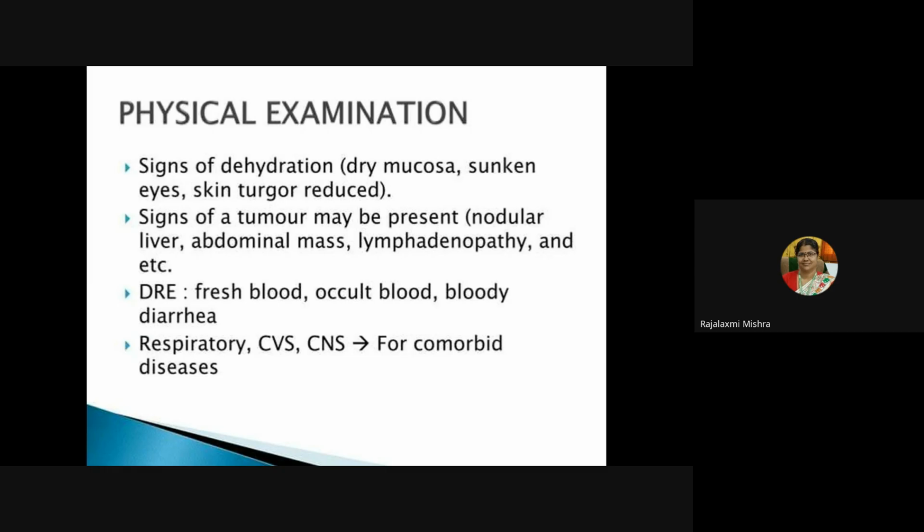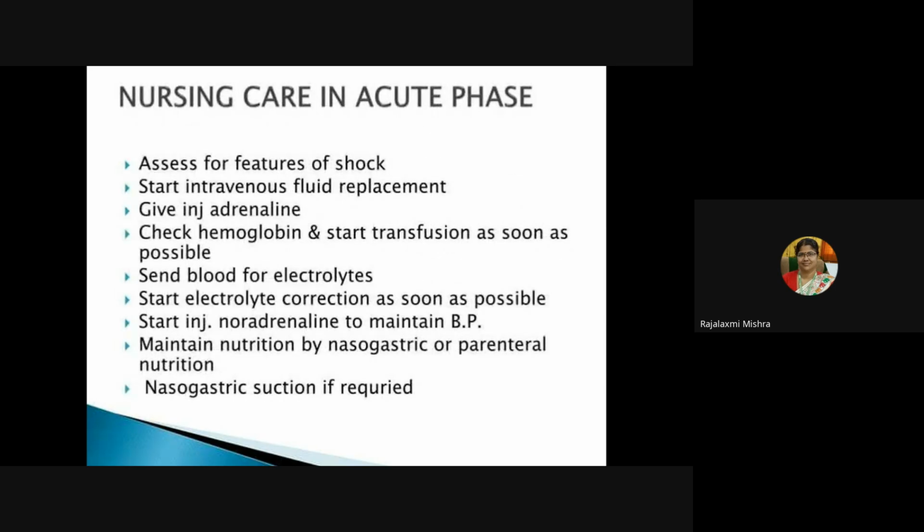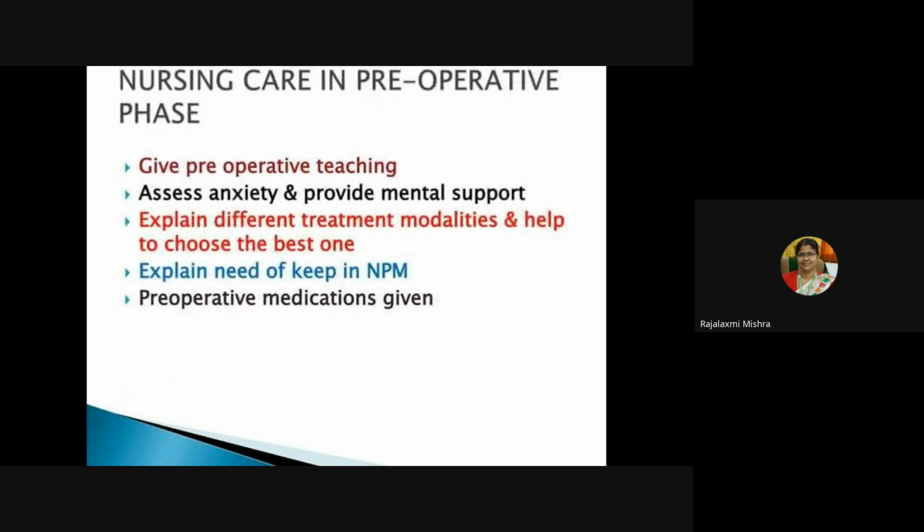CNS, you have to check for any comorbid diseases. Nursing care in acute phase of LGIB: assess for features of shock, start intravenous fluid replacement, give injection adrenaline, check hemoglobin and start transfusion as soon as possible, send blood for electrolytes, start electrolyte correction as soon as possible, start injection noradrenaline to maintain BP, maintain nutrition by nasogastric or parenteral nutrition, nasogastric suction if required.